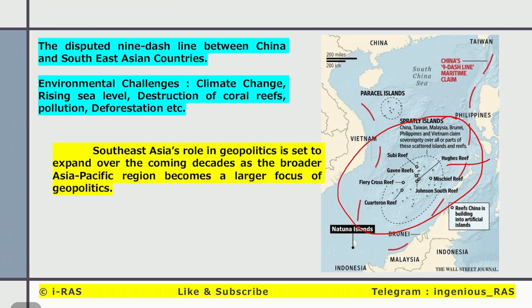Other threats are environmental challenges such as climate change and rising sea level. They lie in the tropics, so they are facing rise in sea temperature, destruction of coral reefs, pollution, deforestation, etc. Southeast Asia's role in geopolitics is set to expand over the coming decades as the broader Asia Pacific region becomes a larger focus of geopolitics. The Quad, Indo-Pacific, these are the upcoming buzzwords in international relations. So Southeast Asia will be important.